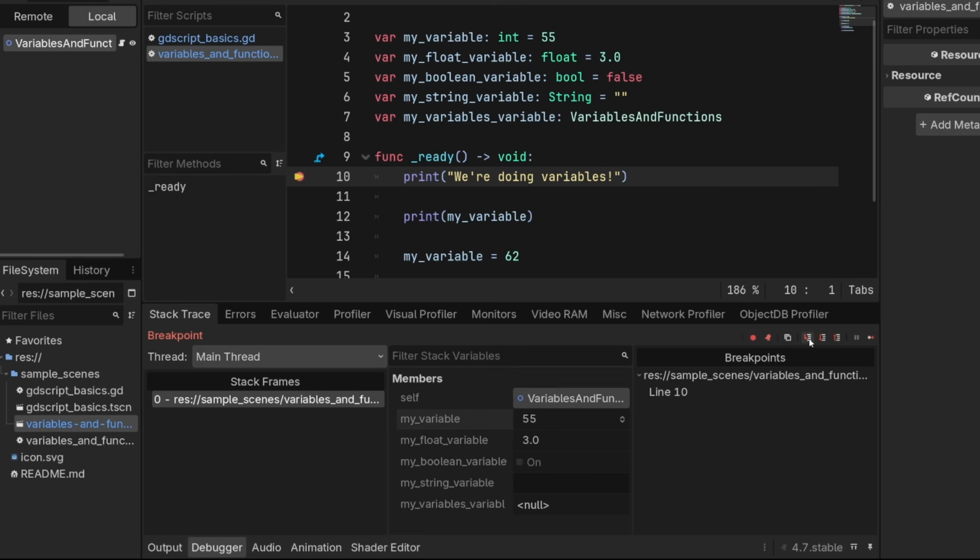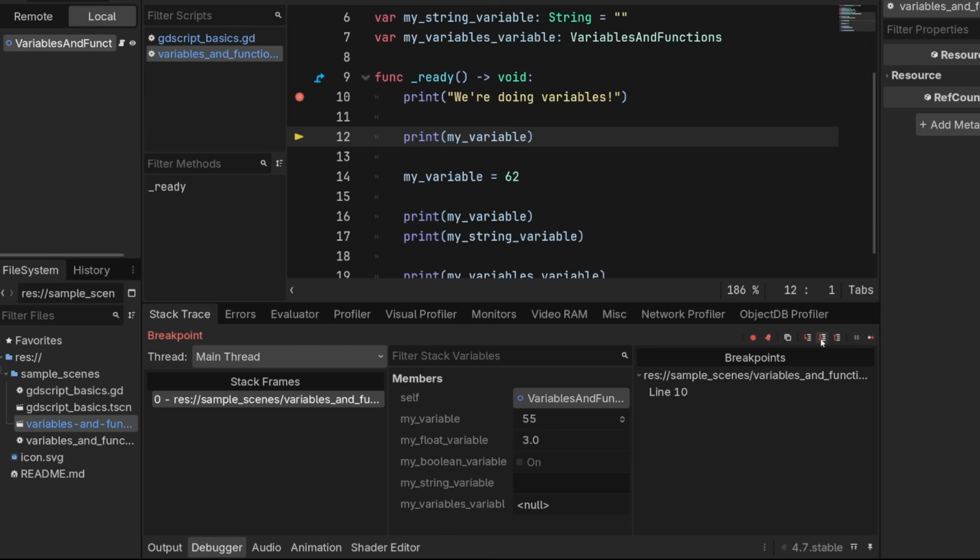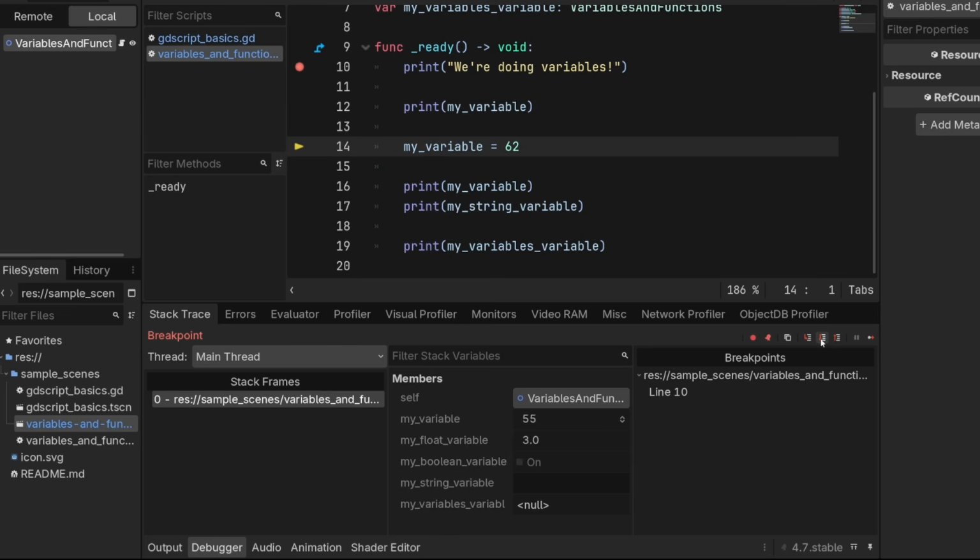And then as we go through the program with step over here, F10, 55, 55, and then after this line is executed, my variable is now 62. So this is a really important thing to do if your variables seem to be having the wrong values.